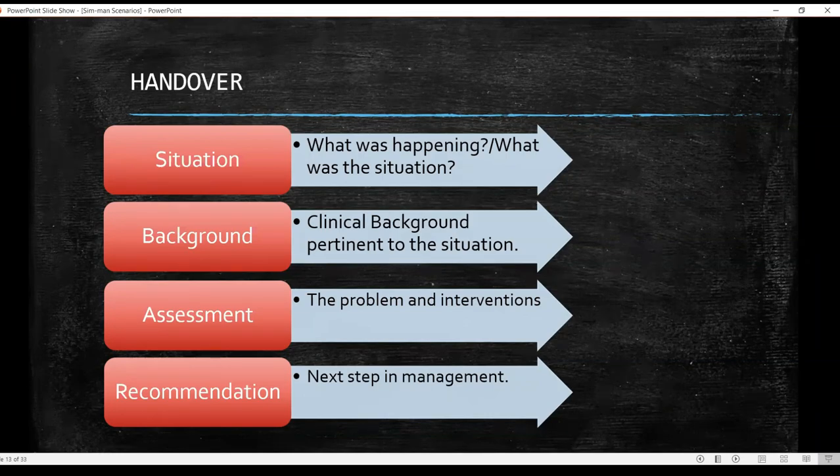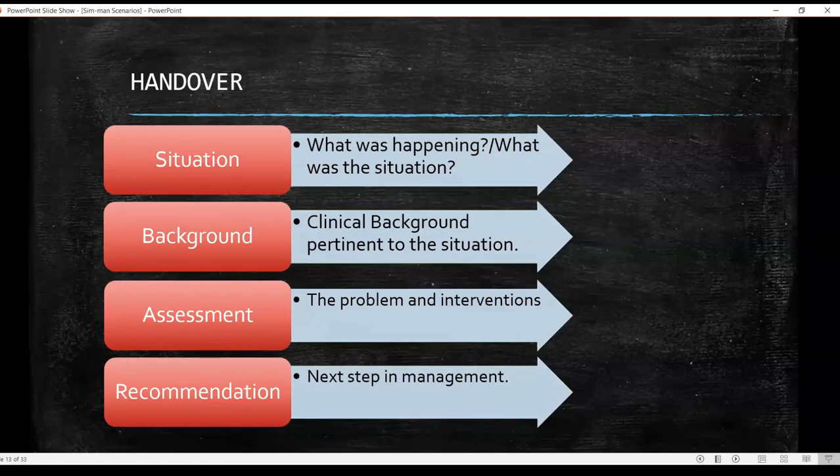Then you can go to background. Background here is clinical background pertinent to that situation. So you can probably talk about the event history. You have already mentioned in the situation that this has happened. He had sudden onset of breathlessness. Now in background, you can speak about how you performed the A to E assessment and what were the vitals, what were the interventions you have performed. And in case you have already taken some history, you can talk about that history in a simple manner here. You can describe all of this.